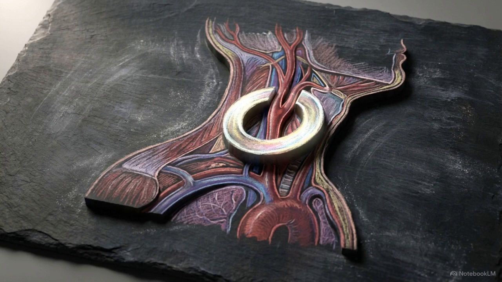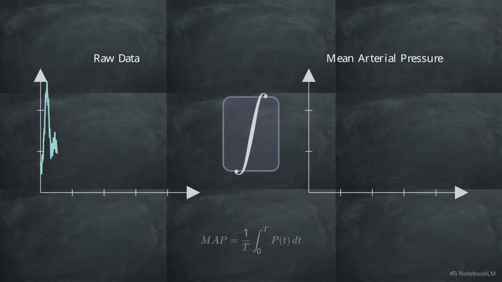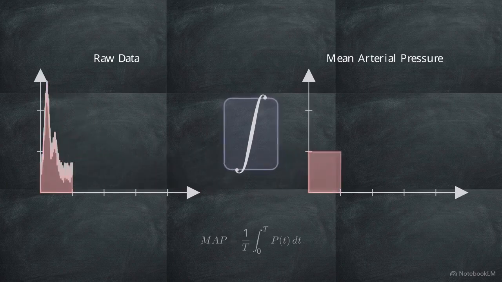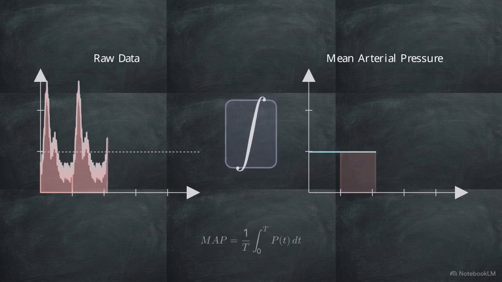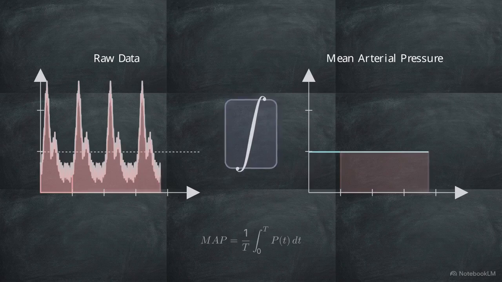The body uses integration to handle chaotic internal variables like blood pressure. Baroreceptors detect sharp, jagged pressure bursts of a heartbeat. The brainstem integrates the frequency of these spikes over time. By calculating the area under the curve, the brain determines mean arterial pressure. This acts as a low-pass filter, ignoring noise to find the continuous trend.